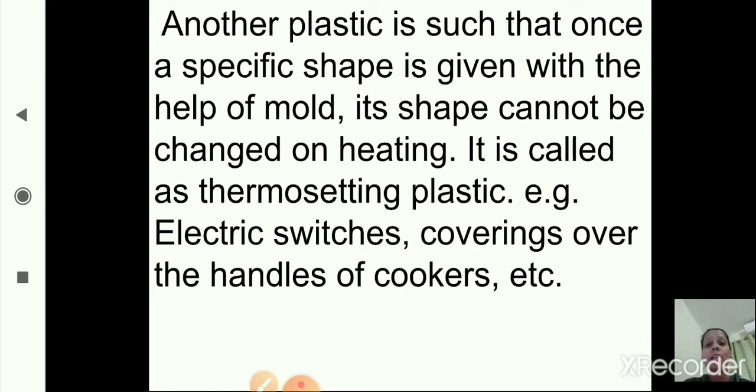Okay, I hope we are clear till here. Till now we have seen the definition of man-made materials. Which man-made material have we seen? First we have started with the first man-made material, that is plastic.